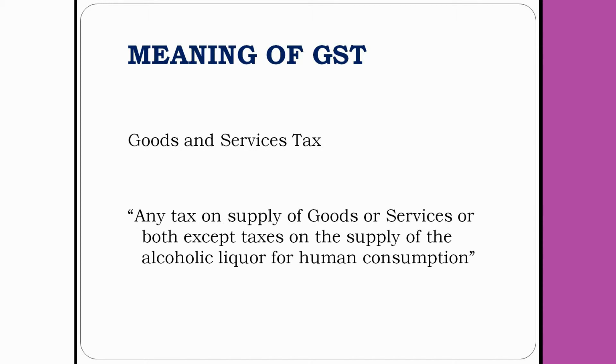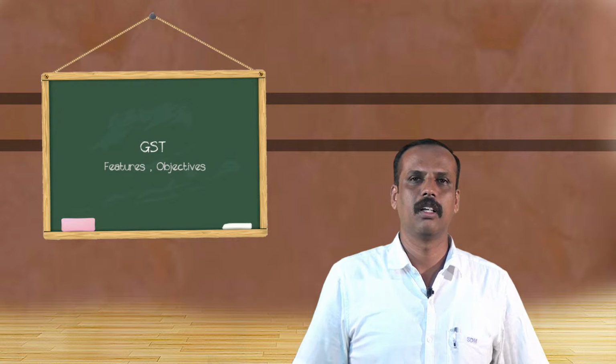First, we know GST is nothing but goods and services tax. It is a common tax on both goods as well as services. It is any tax on supply of goods or services or both, except taxes on the supply of alcoholic liquor for human consumption, petroleum products for a while and some tobacco products. So, this is about the meaning of GST.